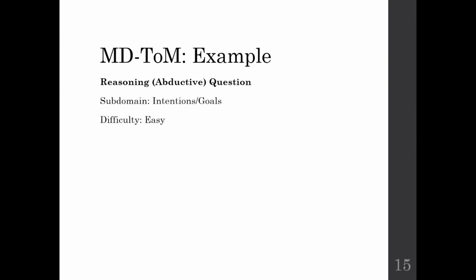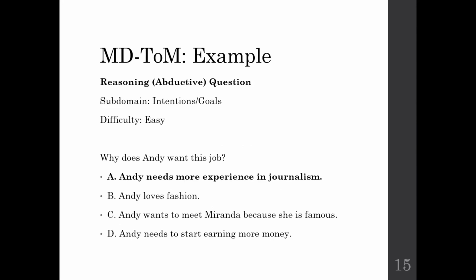Okay. So now there's one easy question about the reasoning subdomain. The example is, why does Andy want this job? Because she needs this job for more experience in journalism, and we can infer this by listening carefully to the dialogues.